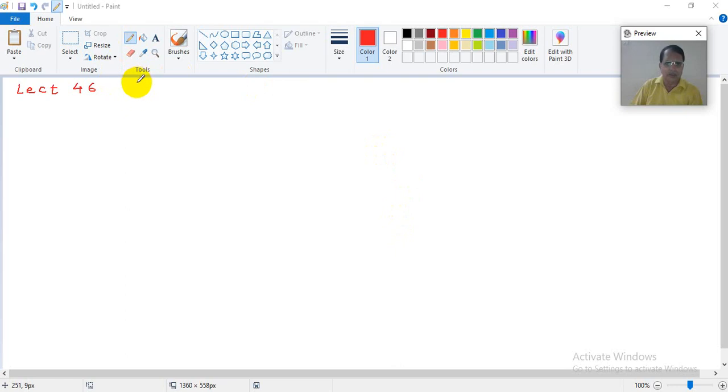I will again repeat what is meant by a sequence being convergent. Suppose you have a metric space (X, d), and xn is a sequence in X. What do you mean by the sequence xn converging to x? This is the notation: xn converges to x.